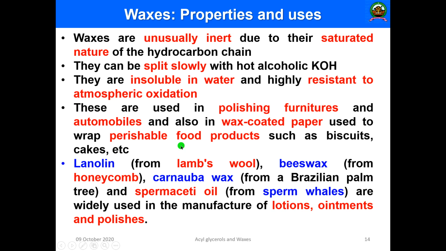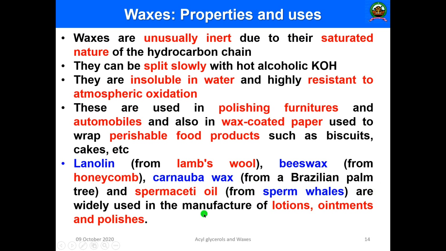Another important example: there are a lot of other waxes like spermaceti; lanolin, which is obtained from lamb's wool; beeswax, obtained from honeycomb, which I have already told you about; carnauba wax, obtained from a Brazilian palm tree; and spermaceti oil obtained from sperm whales.